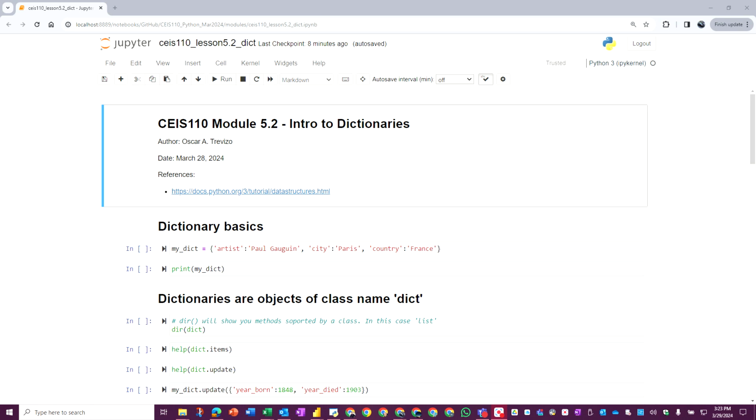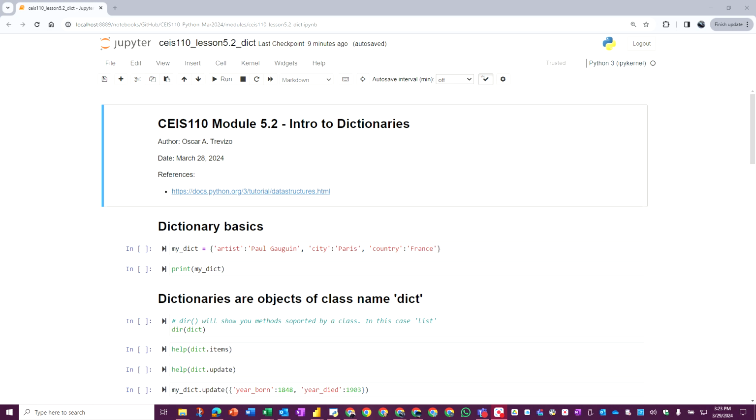And that key, think of it in this way. It's like the variable name. You have a variable name and the value of that variable name. So you'll be storing these pairings of key value, key value, key value in your dictionary. And I'll present you with the first example.